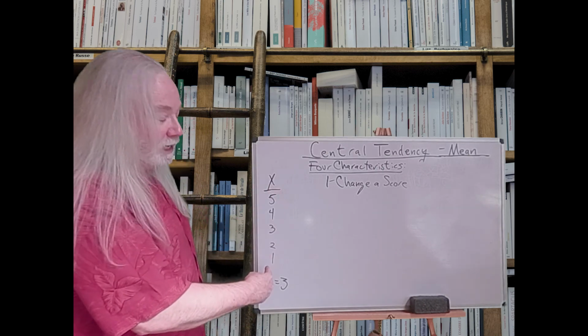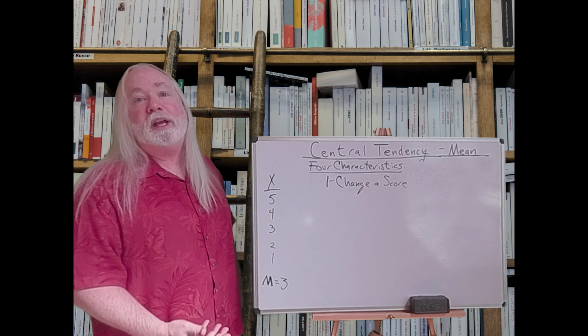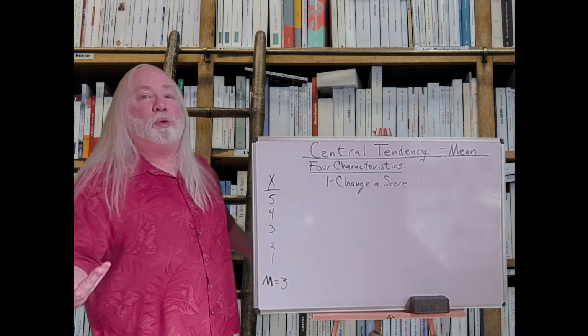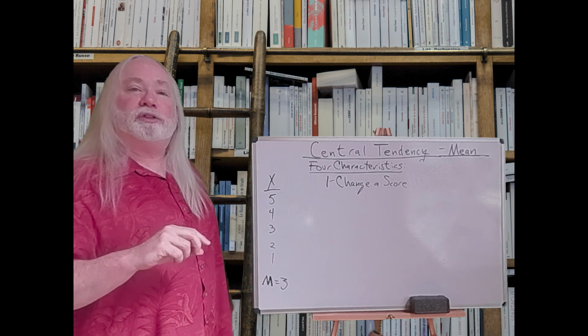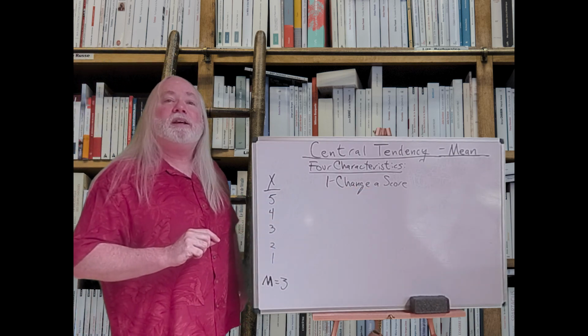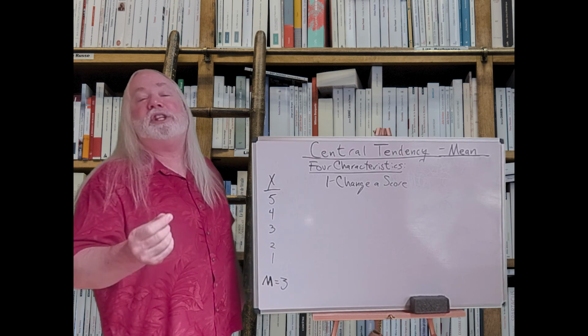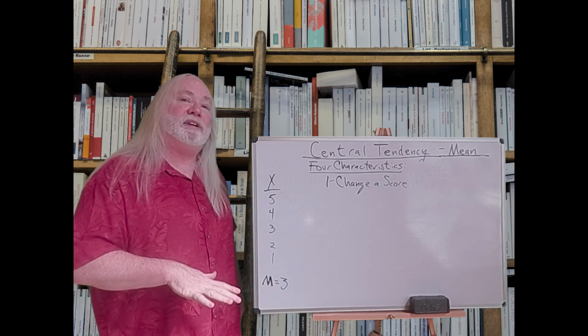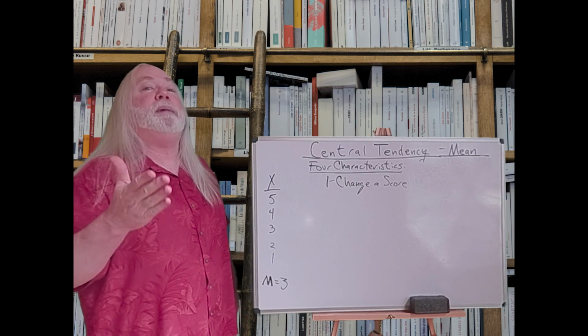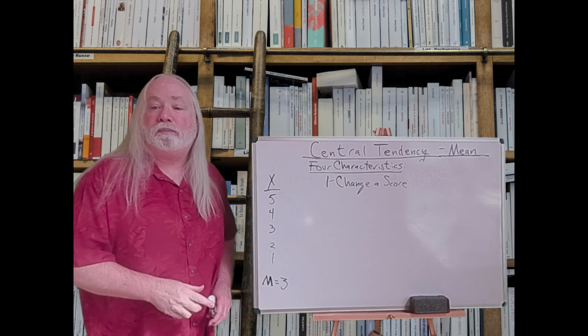If you change any of these numbers, you will end up changing the summation of those raw scores, and therefore when you divide it, the answer will be different. So this one's a real straightforward one. If you change any score in your data, the mean will also change. It might change a little, it might change a lot. It depends on how many scores you have and how big of a change you make. But the mean will change, and it will always change. That will always be true.